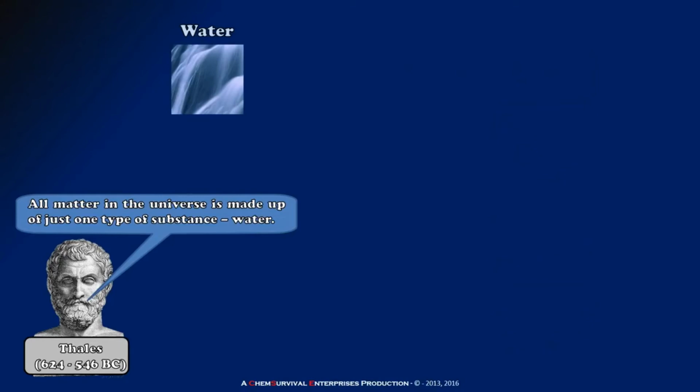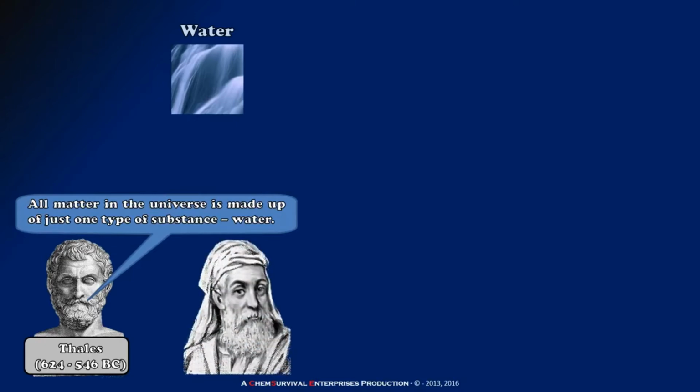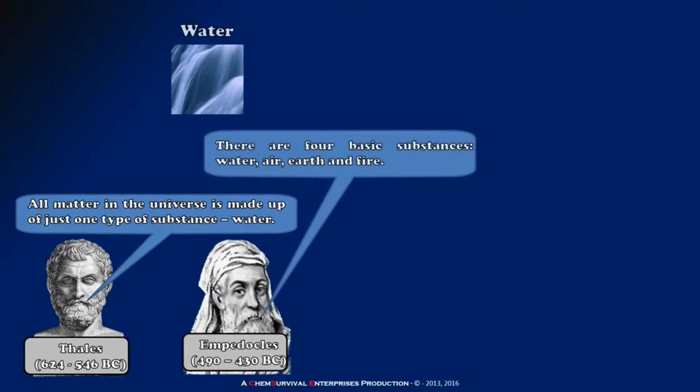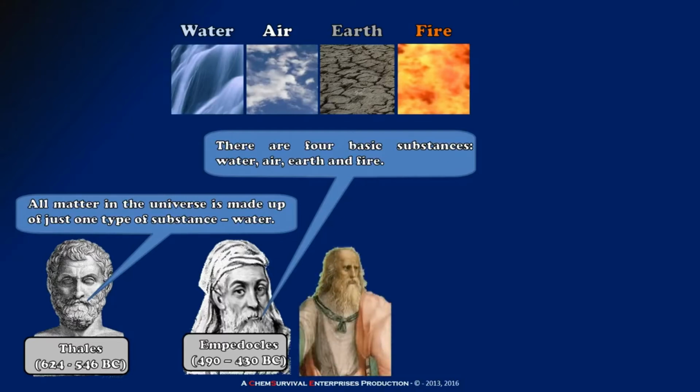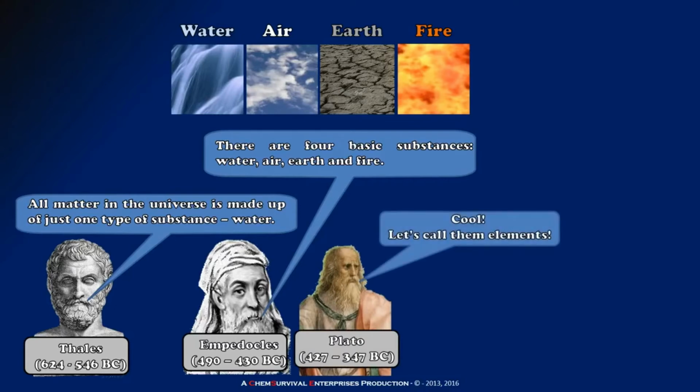But Thales' idea lost popularity after centuries when the Greek philosopher Empedocles postulated that there are four basic substances including water, but also air, earth and fire. He proposed that these four fundamentals combined in various ratios and formed all material around us. And just as these substances themselves are mixed in other material, their properties are partially retained by the new material that they comprise. Plato was the first man who used the special term, elements, for these substances around us.